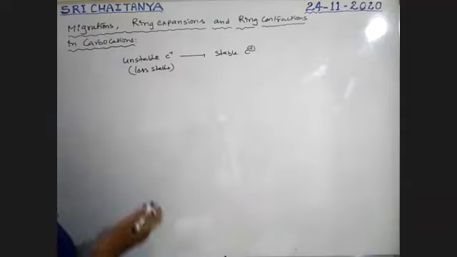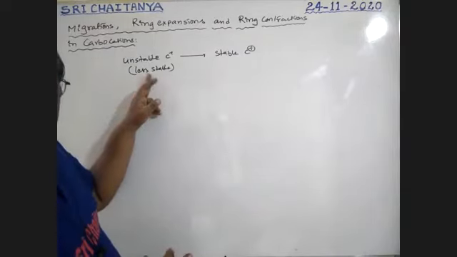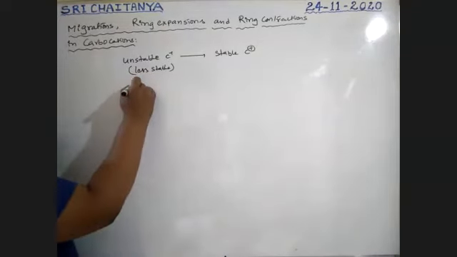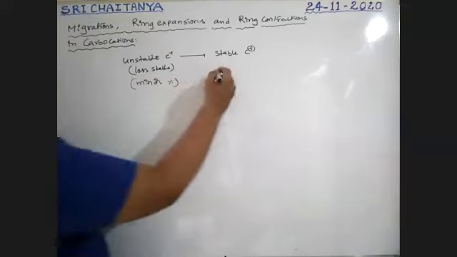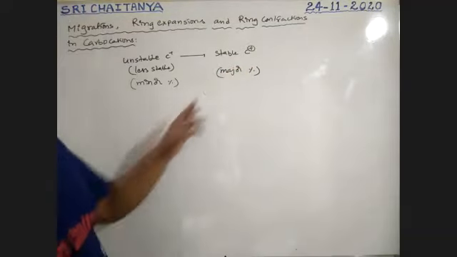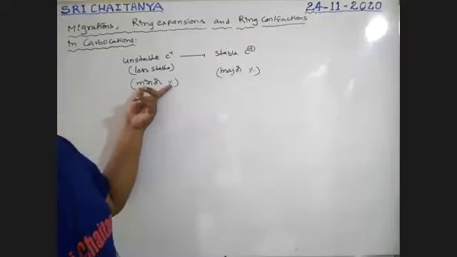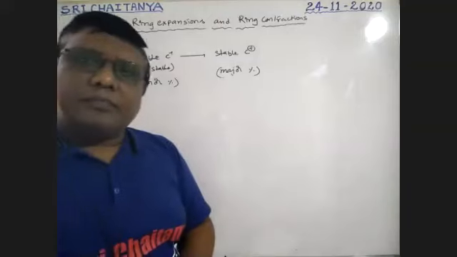No doubt, in this process, the existence of this isomer, this carbocation, is in a minor percentage because it is less available. This stable carbocation exists in major percentage. This less stable carbocation exists, but in a very small percentage.